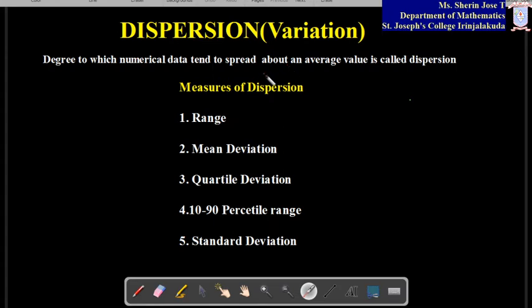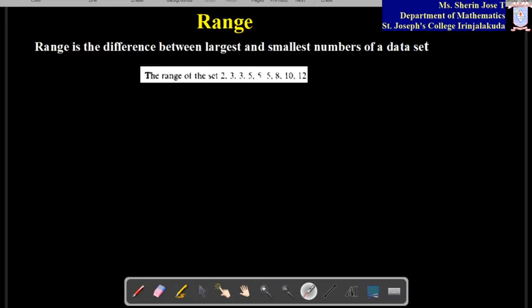So let us first see the first measure of dispersion, that is range. That is a simple measure. Range is defined as the difference between the largest and smallest number of a data set. That is so easy. We have a data set. I have given a data set here, so we will see how to find the range of it.